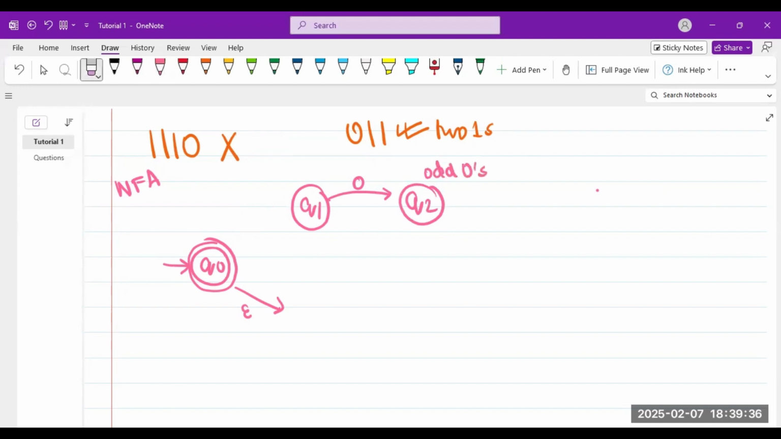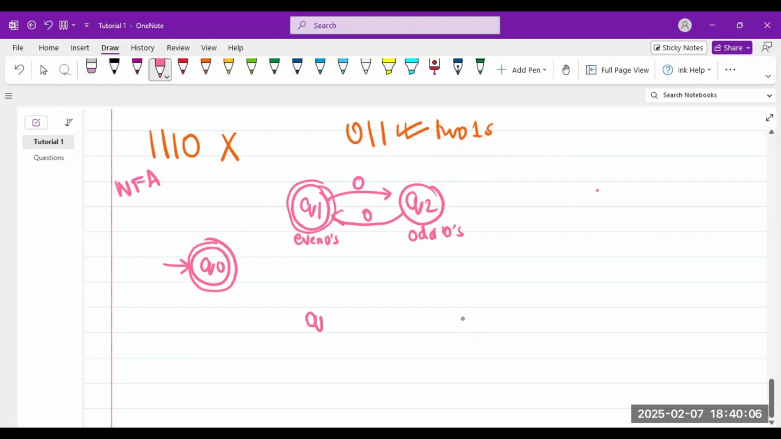If this is confusing, we will first do these two parts. Let's just try and do this separately. At Q1, this is even zeros. I get a 0, I'm at odd zeros. If I get a 0 again, I'm now at even. So I can say Q1 is accepting. But the second condition says that there must be exactly 2 1s.